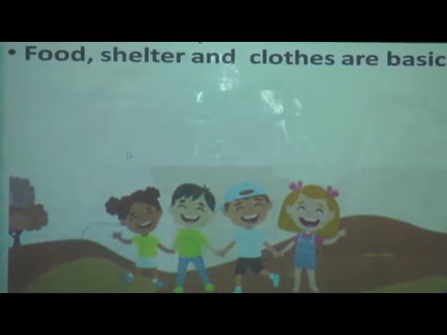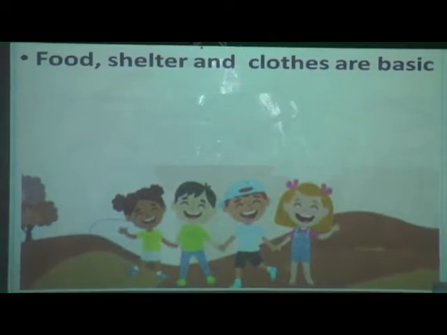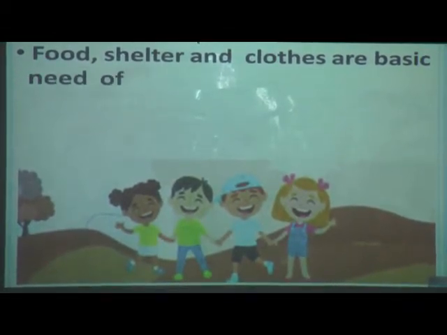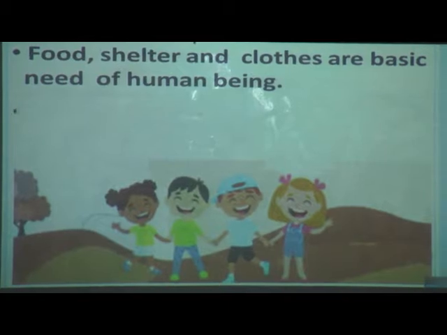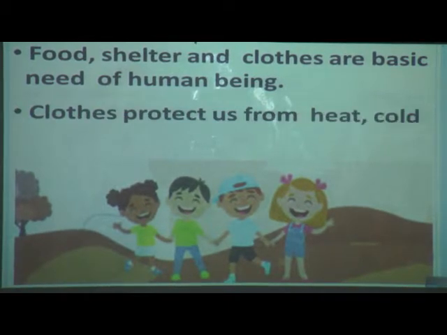You know that food, shelter and clothes are basic needs of human beings, and we wear clothes, and clothes protect us from heat, cold and rain.